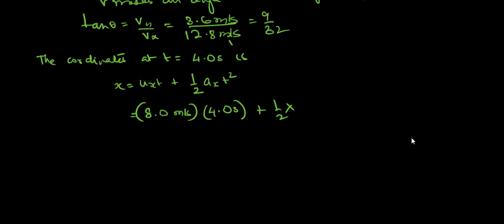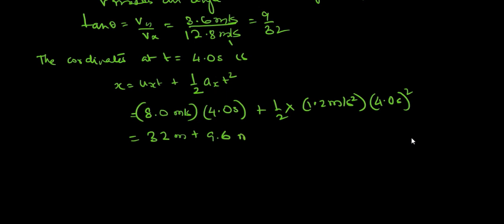So here we have ax as 1.2 meter per second square, and this is 4 second squared. Okay, so this is going to be 32 meter plus 9.6 meters. That's going to be 41.6 meters.